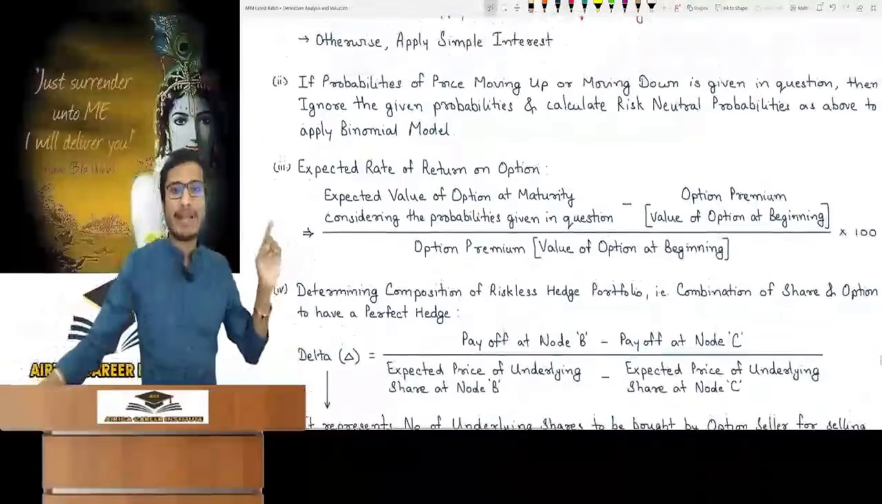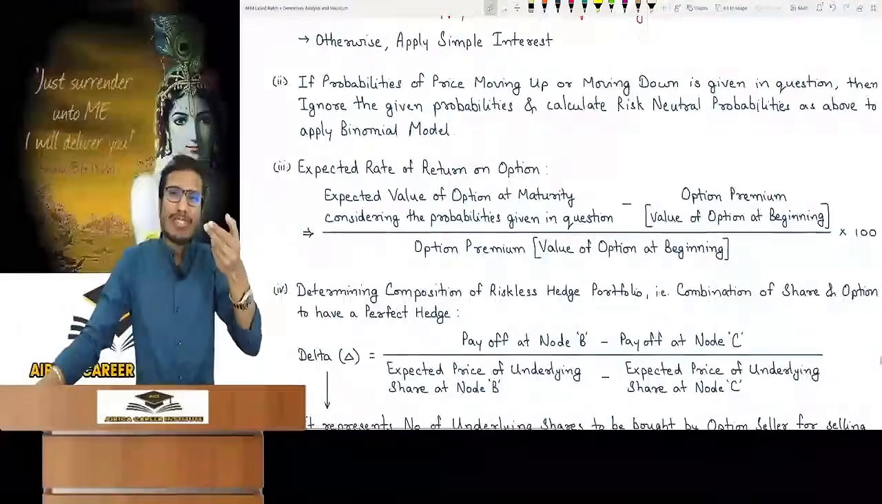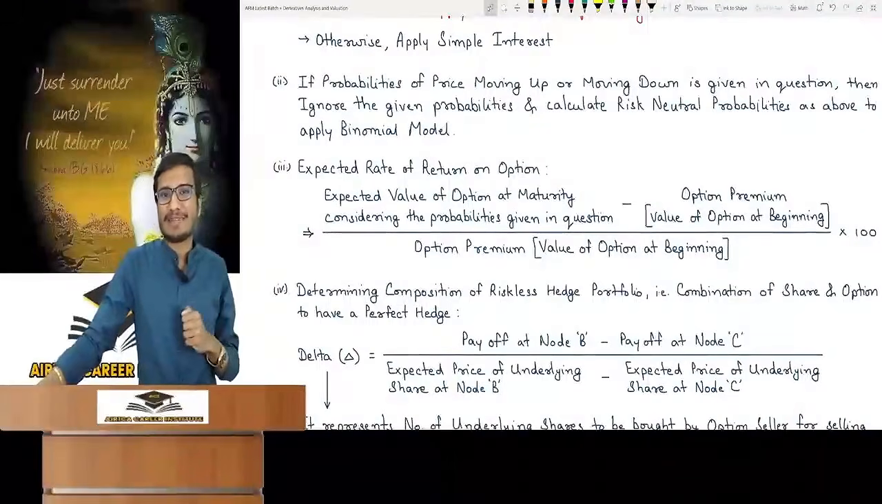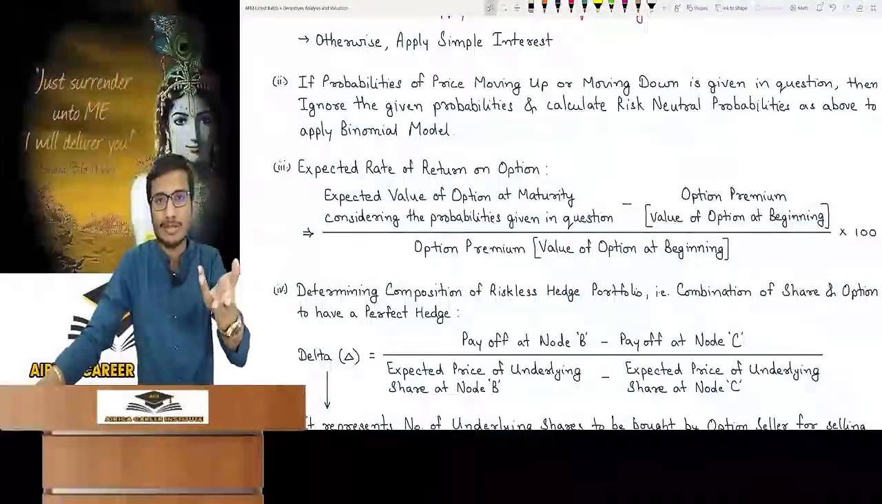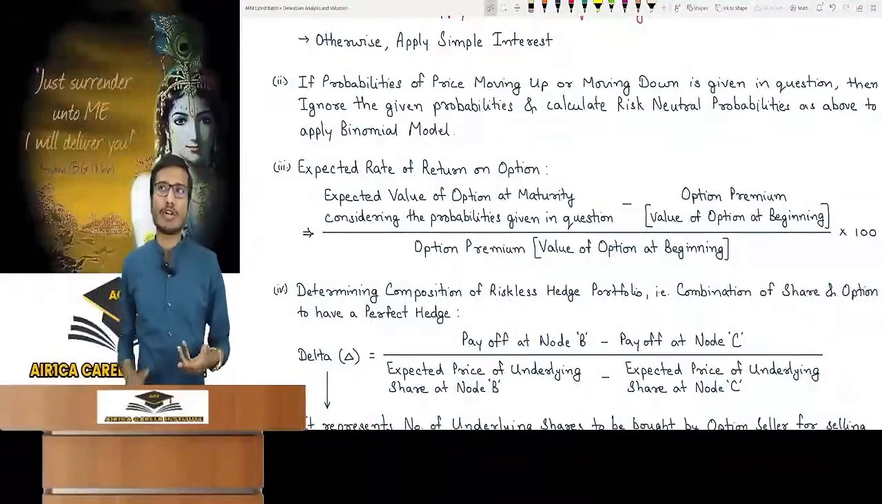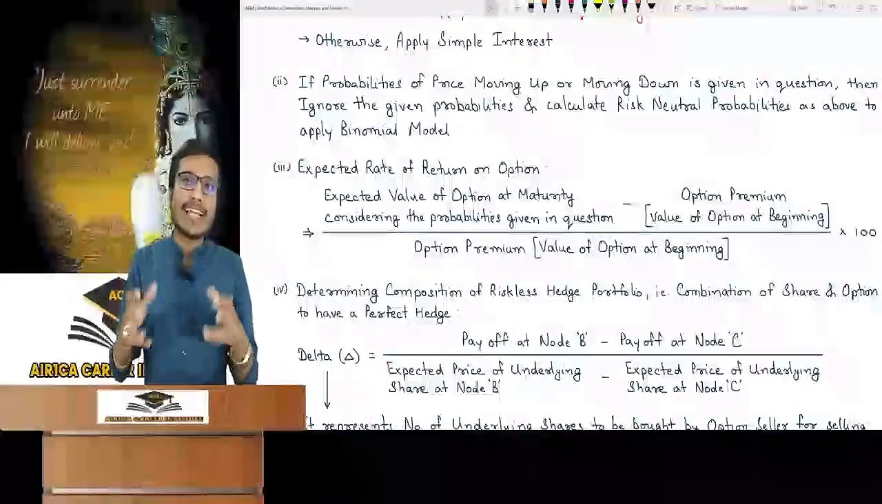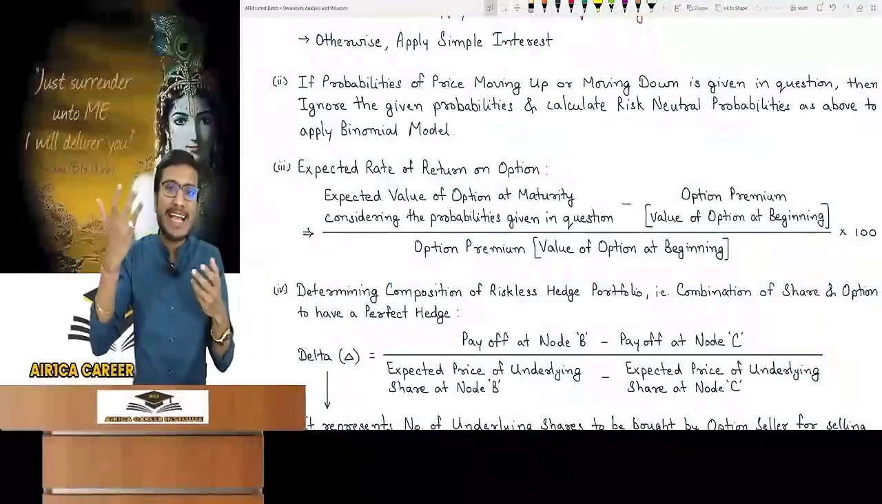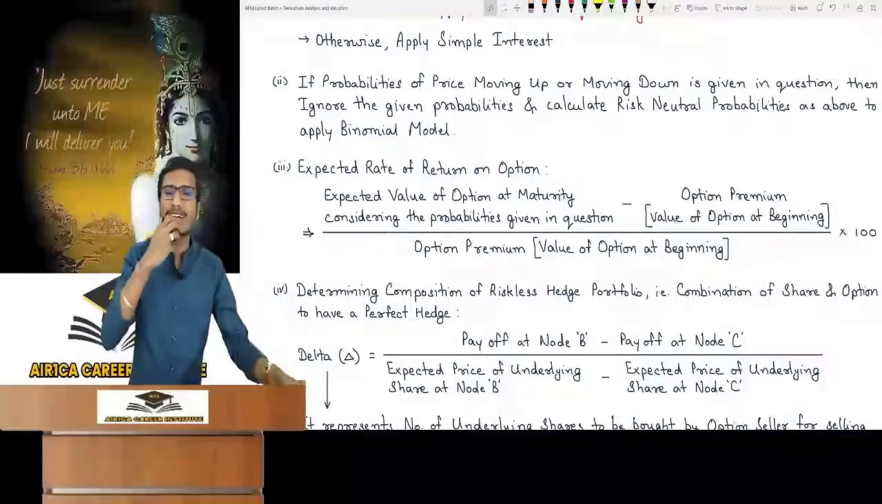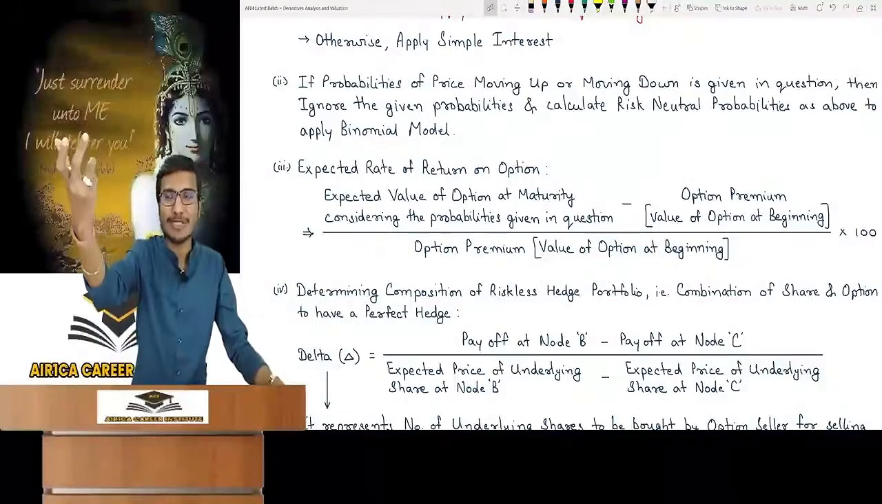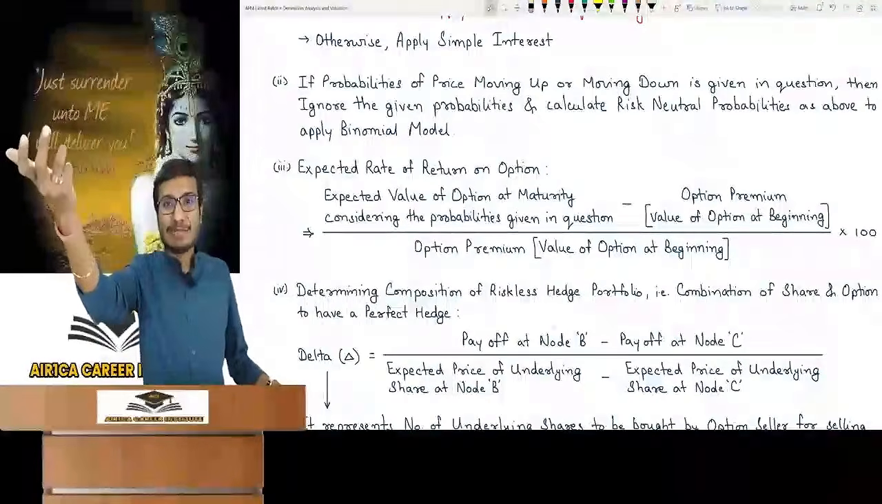Third, expected rate of return on option. This is asked in a question in which probability is also given. It is useless. Syllabus doesn't cover it at all. Just understand it. What will be the expected rate of return on option? Return means gain or loss. So what will be the expected gain or loss on option? At 0 time, we'll see the expected gain loss. How will this come? Expected value of option at maturity. What's that? How much payoff will I get today?